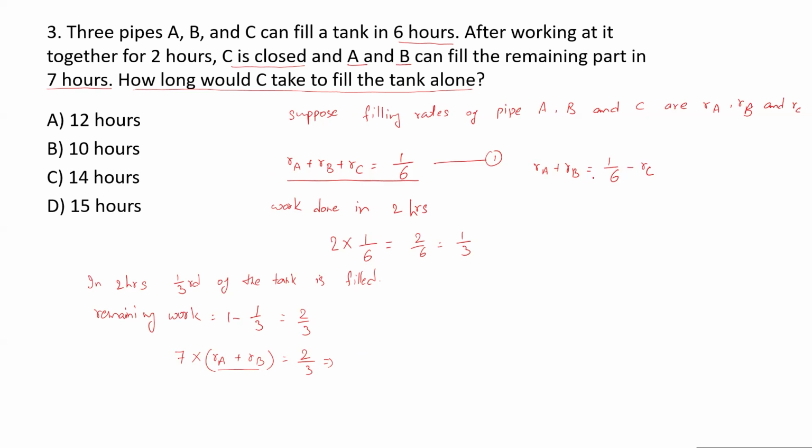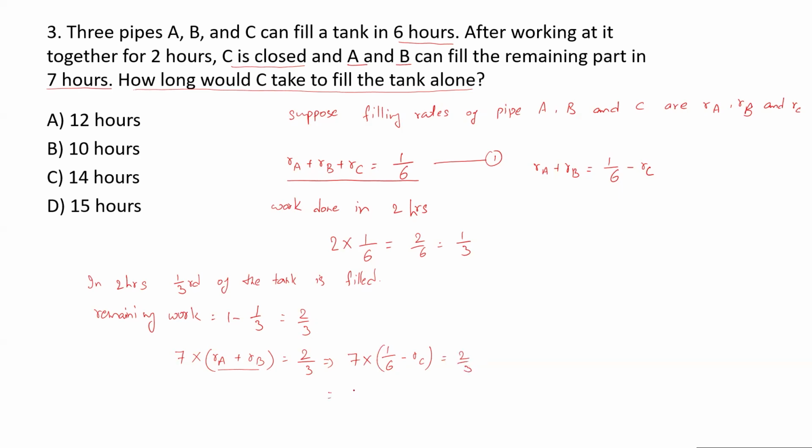So the combined rate of A and B is 1 upon 6 minus the rate of C. This value I am going to substitute over here. So 7 into (1 upon 6 minus RC) is equal to 2 upon 3.